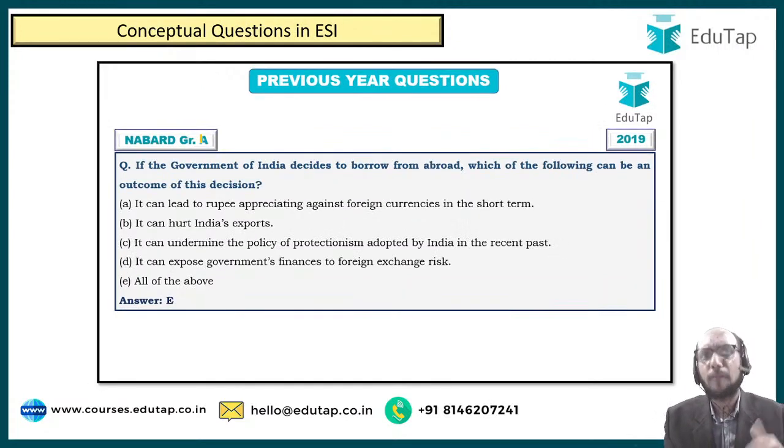So the idea is that it is very possible for you to do all these things in a beautiful manner. Of course, there are certain conceptually challenging questions also, for example: if the government of India decides to borrow from abroad, which of the following can be an outcome of this decision? This is a slightly challenging concept. But what is it that I'm trying to present to you?